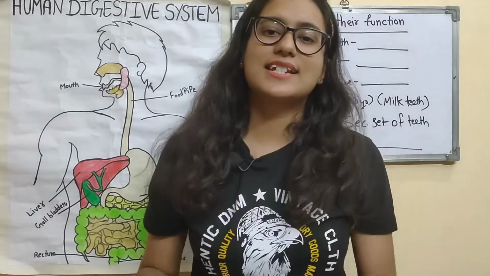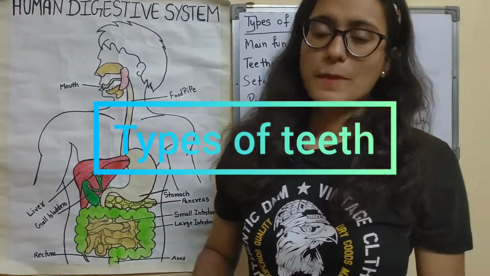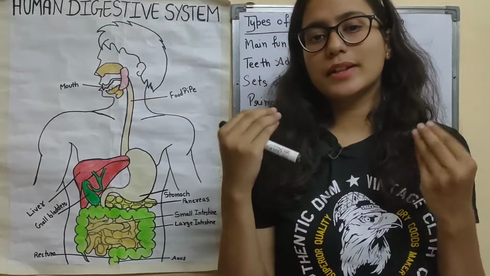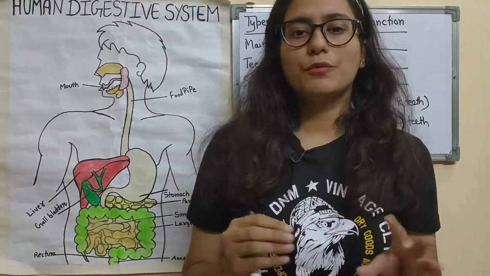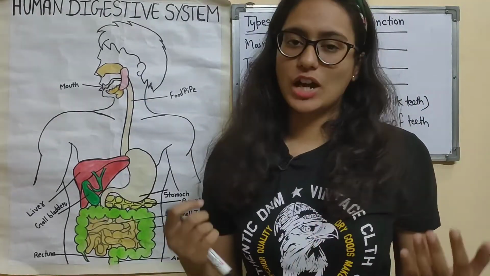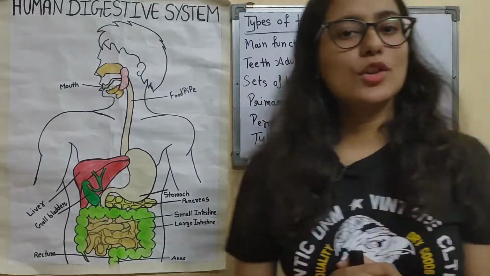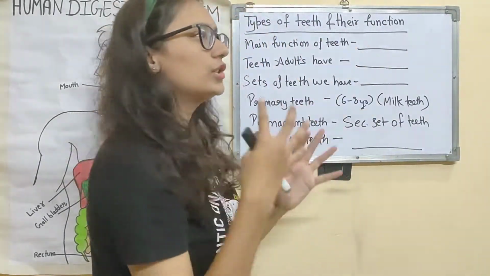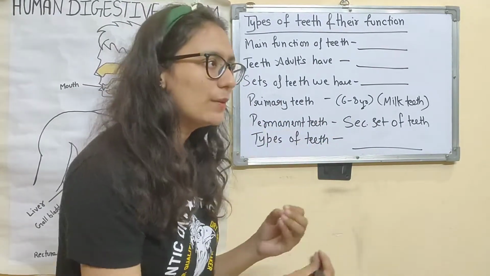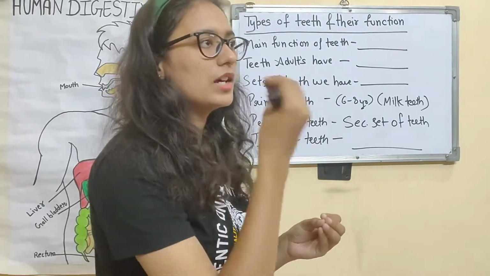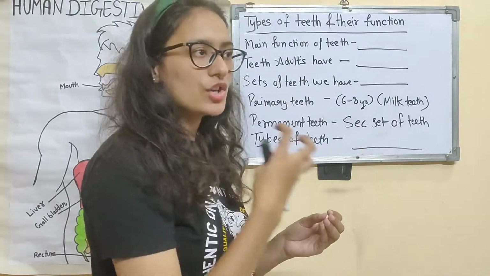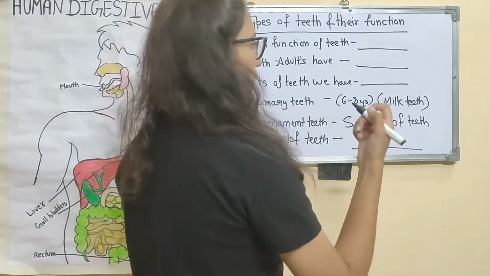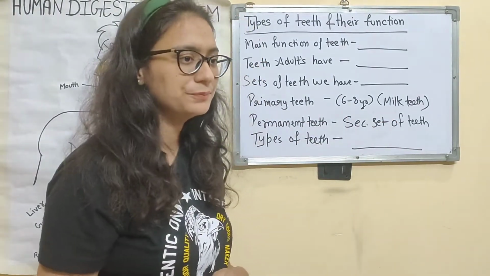Now let's discuss the types of teeth and their functions. So first of all, let's play a little bit of a game. I'm going to ask you a few easy questions and you have to answer them. You can also answer them in the comment section box. So let's start. Main functions of teeth. This is a very general question: whenever we eat something, what is the main function of the teeth? What do they help in?